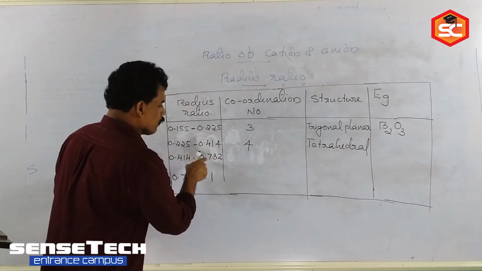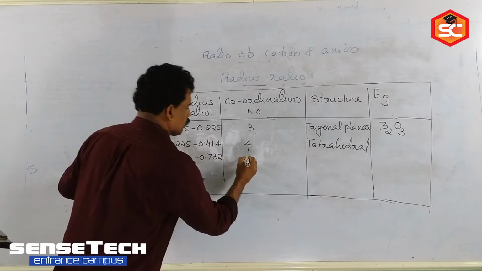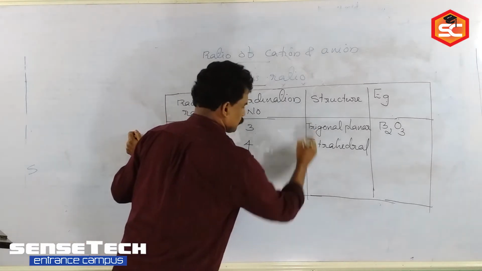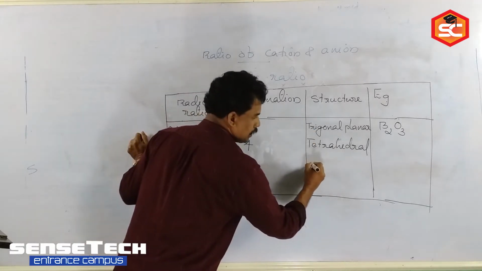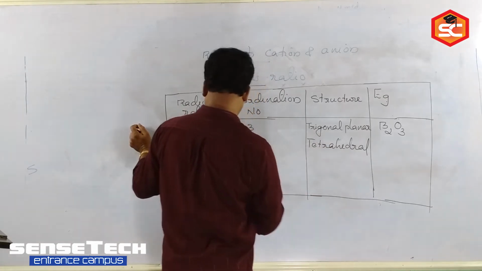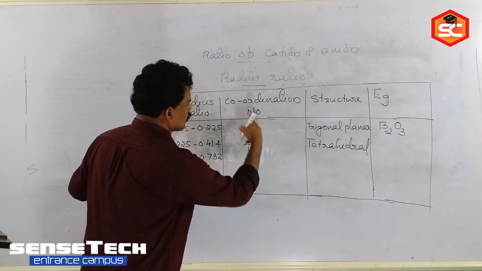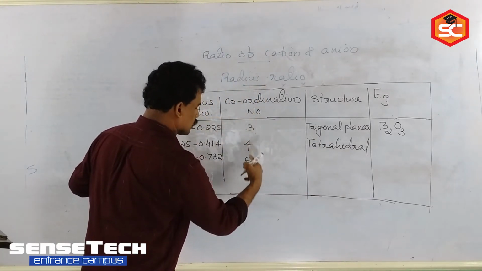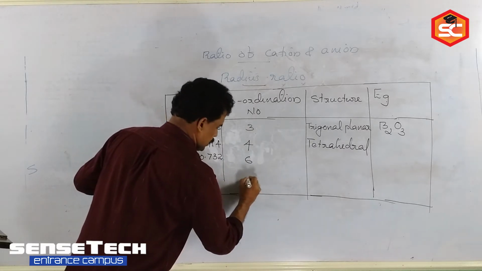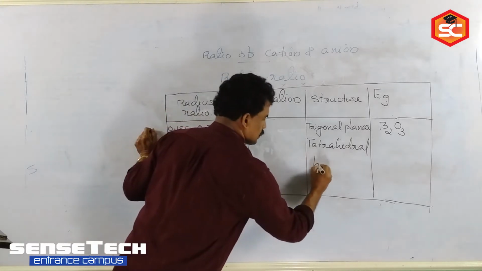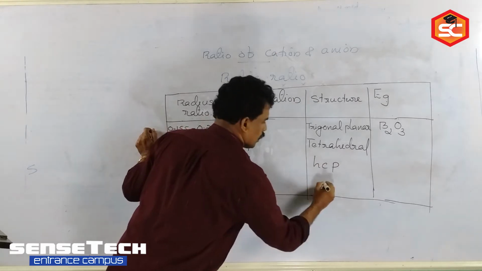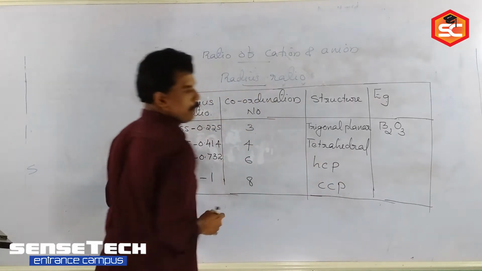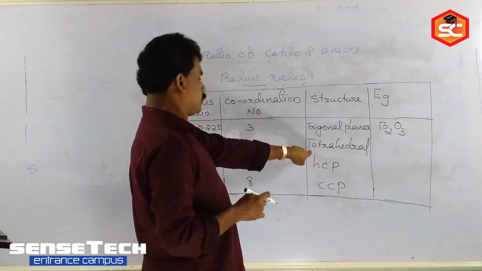Then 0.414 to 0.732, the coordination number will be 6. What will be the geometry? Normally we are getting coordination numbers 3, 4, 6 and then 8. Here it is hexagonal close packing and cubic close packing.